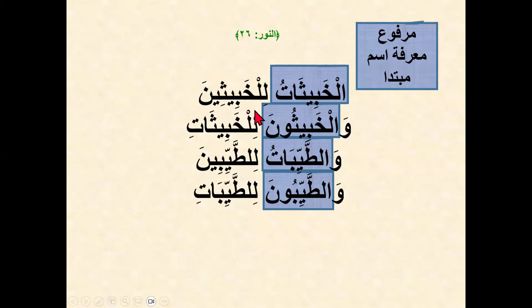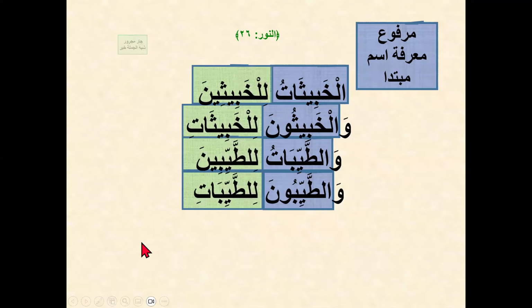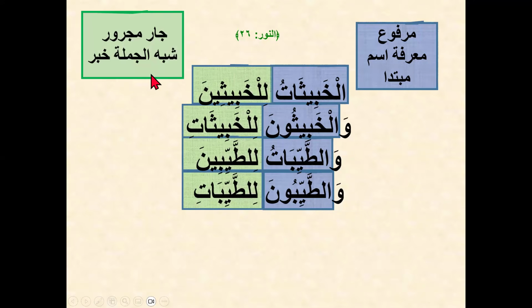They all start with a lam jar. So they all are jar majroor shibu jumla khabar. So mubtada with shibu jumla khabar become a full jumla ismiya sentence. So there are one sentence, two, three, four sentences here.